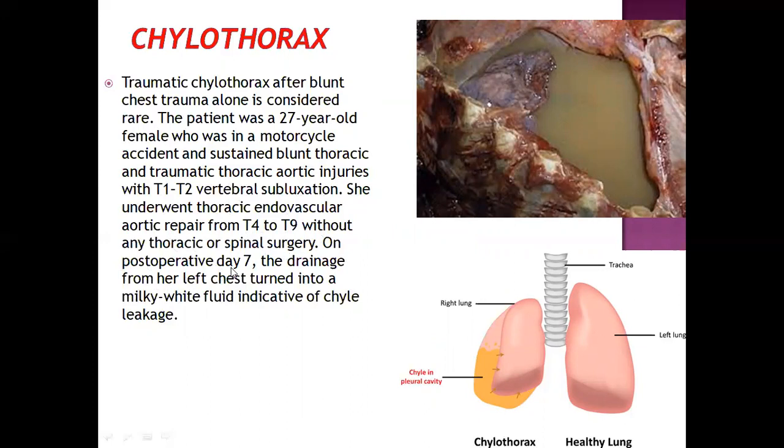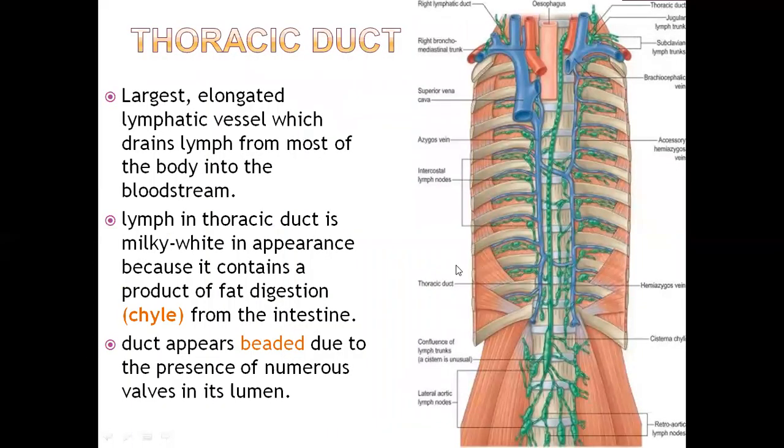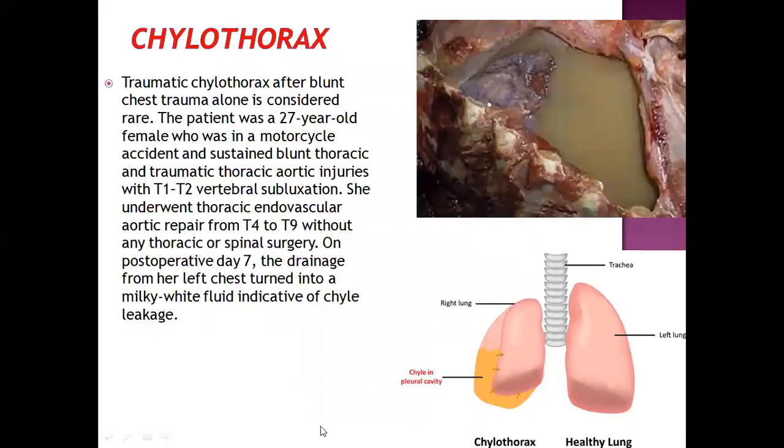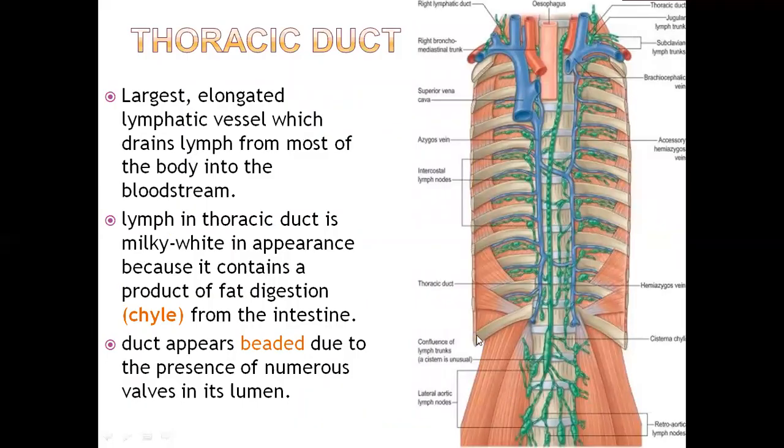On post-operative day 7, the drainage from her left chest turned into a milky white fluid indicative of chyle leakage. Now let us focus on this case. Now see here, I'm going to come back to this case as we are going to end the topic. So now we know the thoracic duct from our knowledge of the lymphatic system of general anatomy.